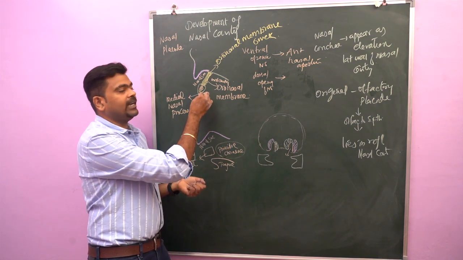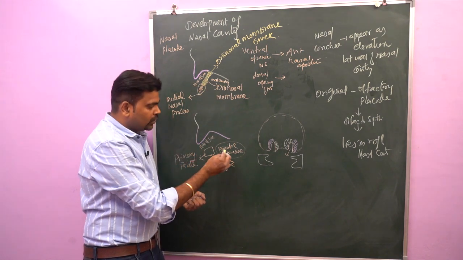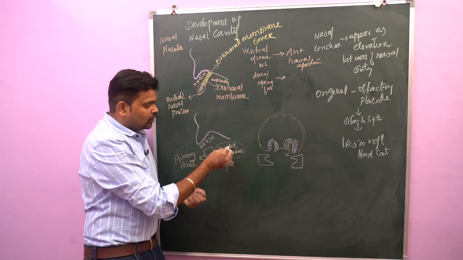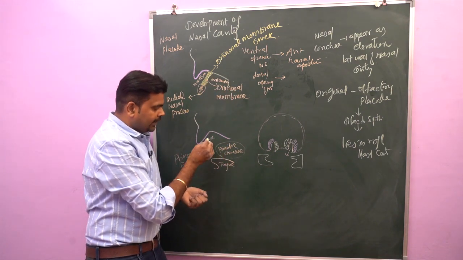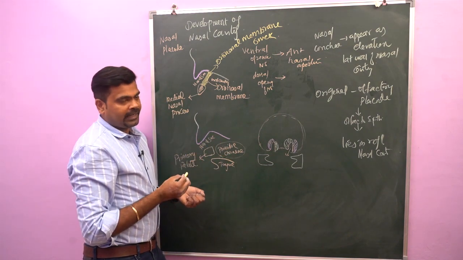So here this is the medial nasal process. We know the medial nasal process gives rise to primary palate. So now this primitive choanae is formed after the rupture of oronasal membrane. What is the main function of this primitive choanae? It is going to communicate the nasal sac with the oral cavity.